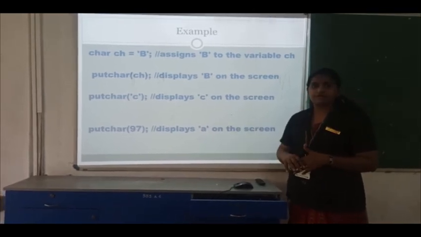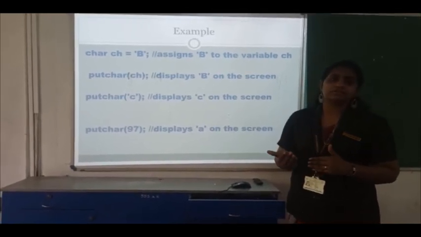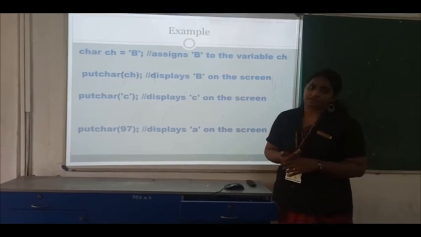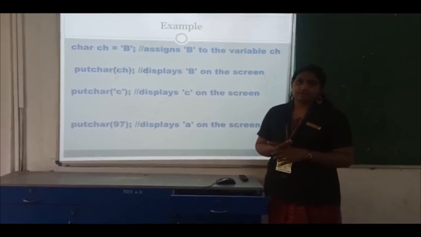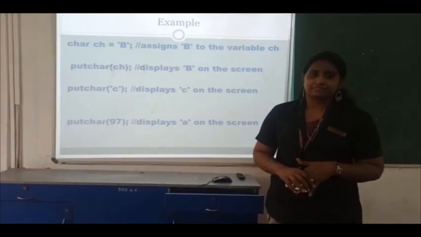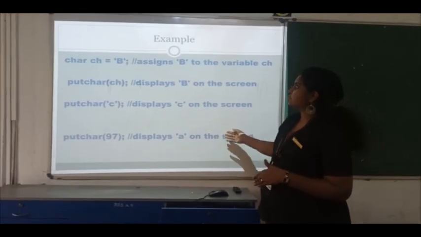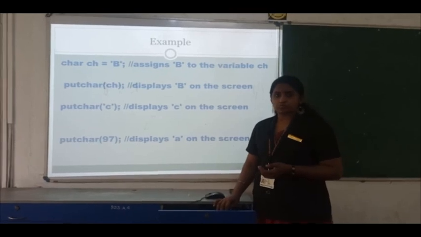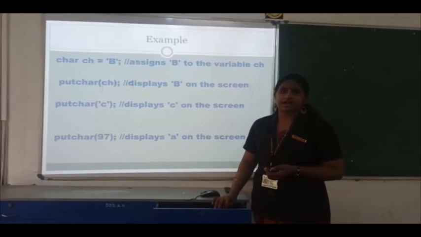It is a character function, so it will display the corresponding alphabet for that number. Here 'a' is encoded as 97, we know that. Clear? So like this we display the output using putchar.